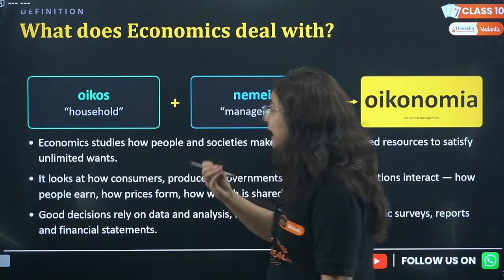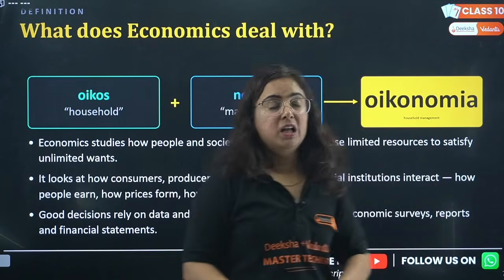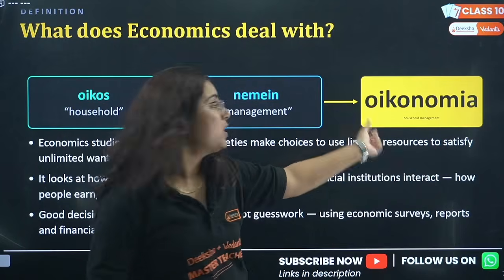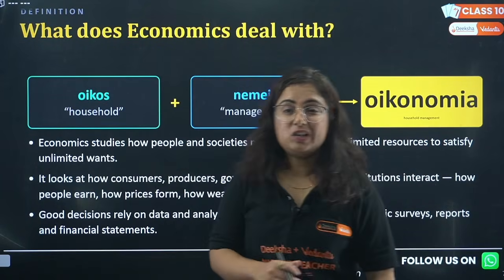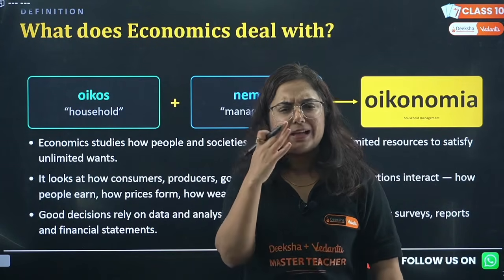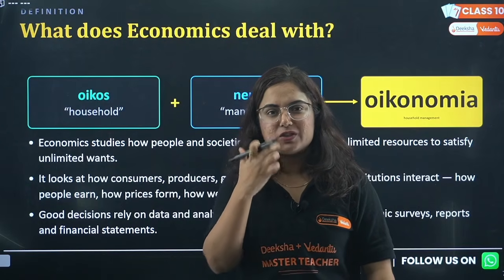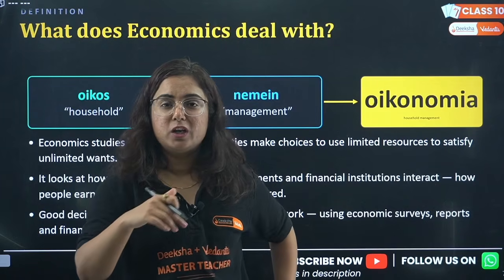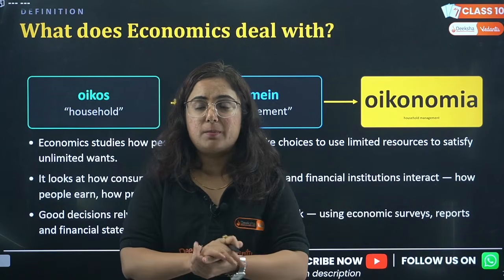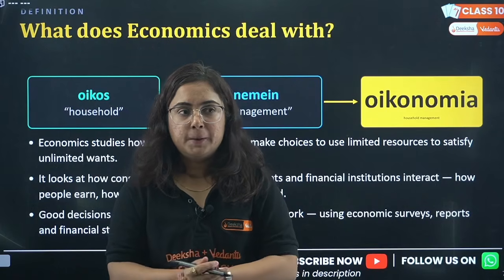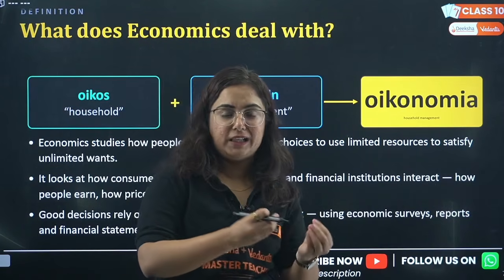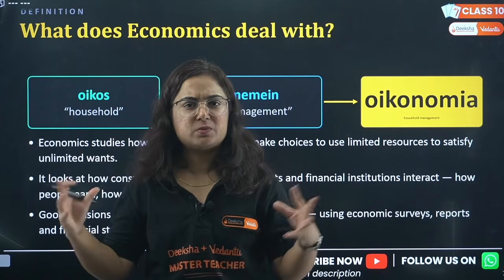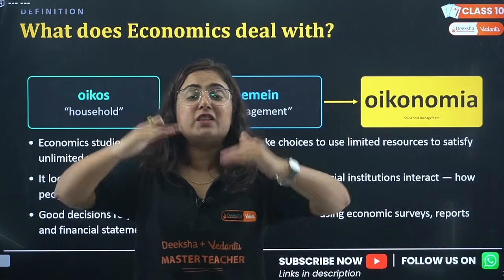And the chapter says that, beta, this word economics comes from oikonomia, which actually means household management. Arey bhai, in economics, are we just managing the house? See, in every house, economics is going on. Your father and mother are sitting together talking about, this was the income of this month and we spent this much, we have money left, can we go for an outing? Or sometimes, oh my God, we spent a lot this month, we will be sacrificing the needs.